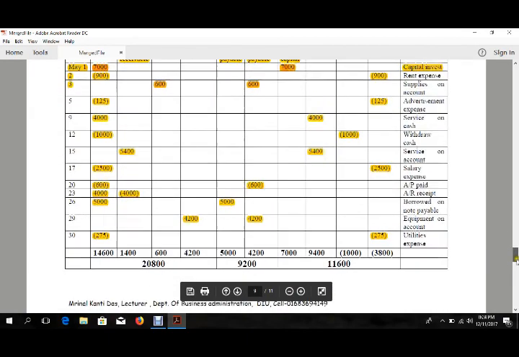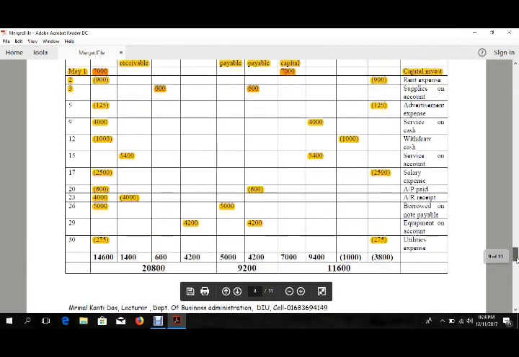After doing that, we're going to add all of our entries. First we'll add our cash section here. So if we add, our final output will be 14,600. Our account receivable is 1,400, supplies is 600, and equipment is 4,200. Total is 20,800 taka assets that Trixie has in his account.